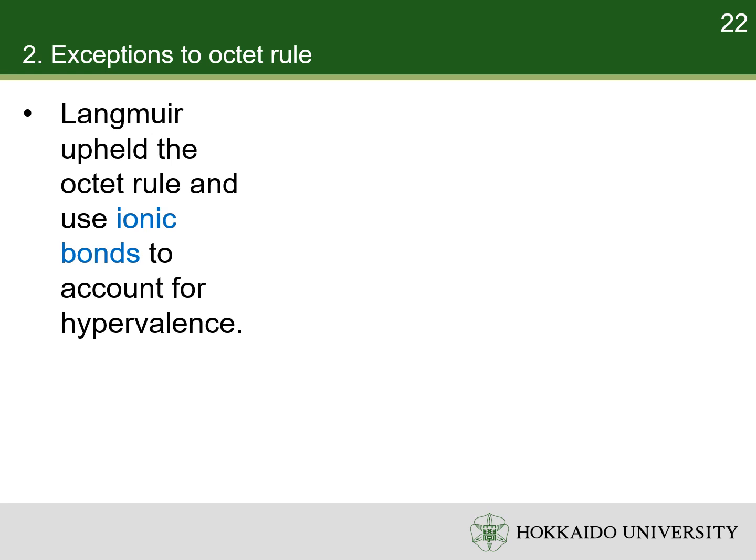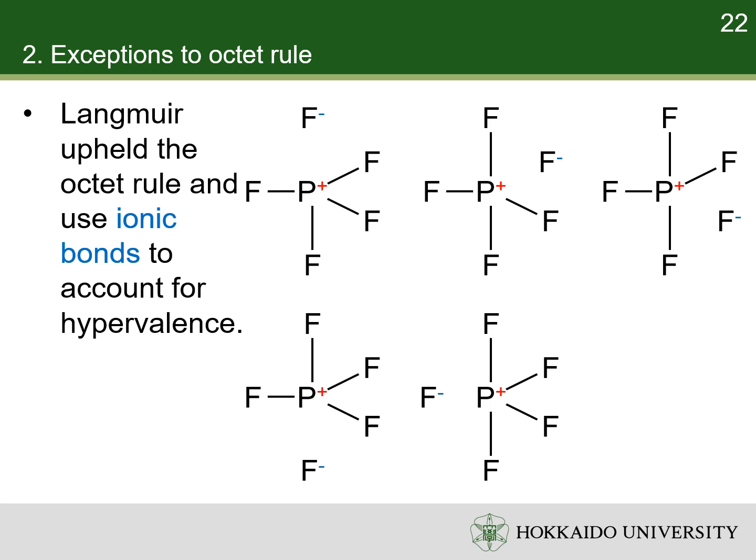For hypervalent compounds in which the ligands are more electronegative than the central atom, resonance structures can be drawn with no more than 4 covalent bonds and completed with ionic bonds. For example, in phosphorus pentafluoride, 5 resonance structures can be generated, each with 4 covalent bonds and 1 ionic bond, thus satisfying the octet rule for all the atoms. The resonance hybrid has 1 positive charge on the phosphorus atom and -1/5 charge on each fluorine atom.